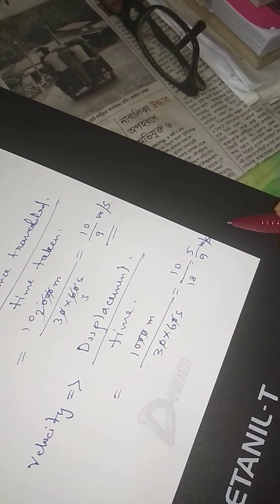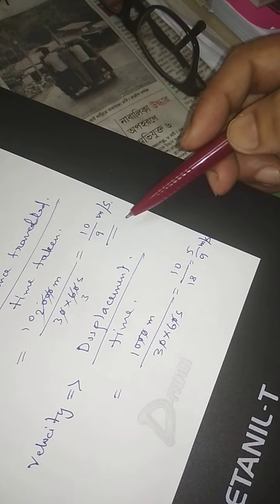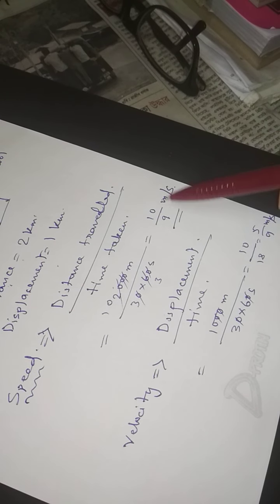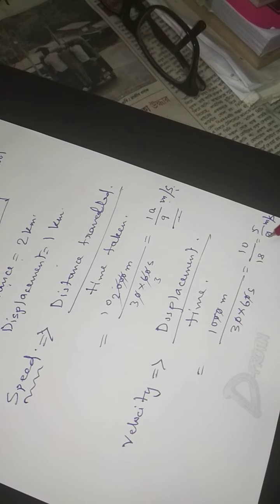Sorry, velocity. So we are getting two different values of speed and velocity. In previous case we got speed equals to 10 by 9 meter per second, and here the velocity is 5 by 9 meter per second. So this is all about distance, displacement, speed and velocity.